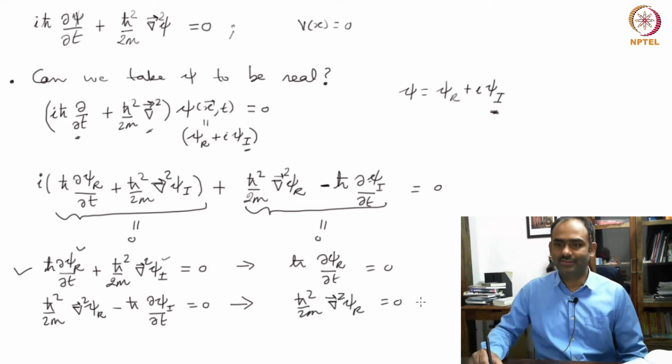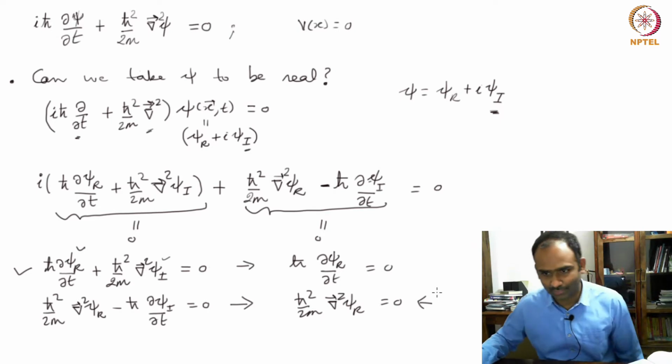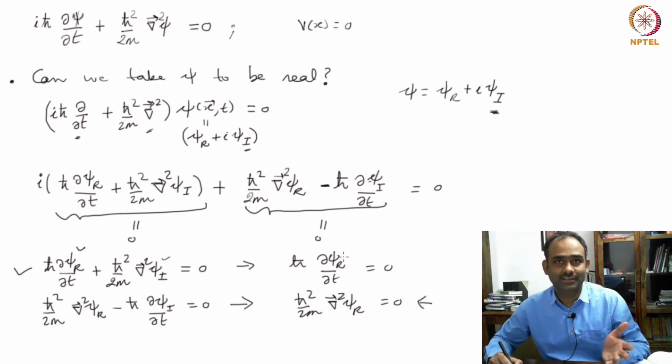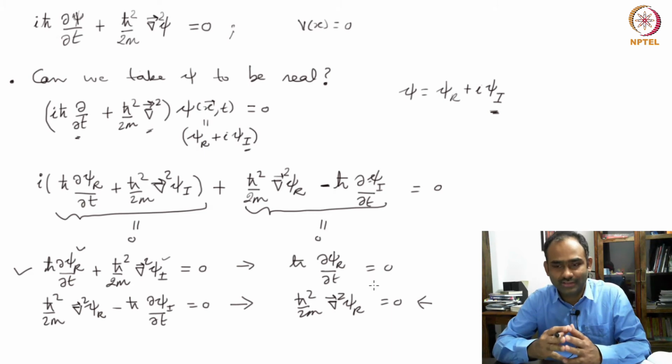For example, this one does not even have a time derivative involved in this, so this is not even an equation of motion. So you clearly see that psi r does not satisfy Schrodinger equation. Neither of these is a Schrodinger equation. So clearly psi is truly a complex function. You cannot choose it to be real.